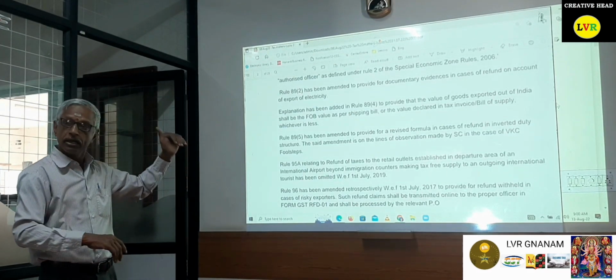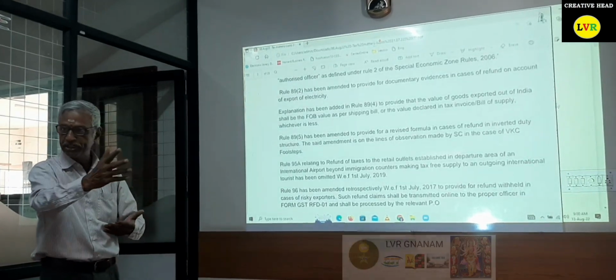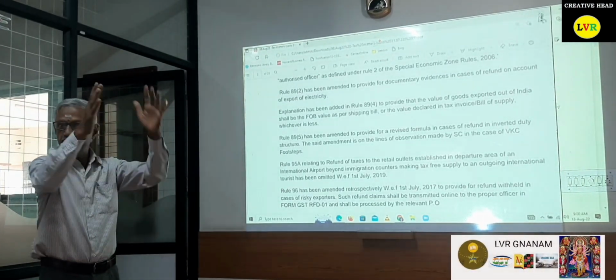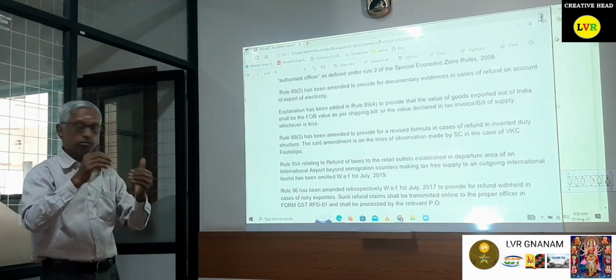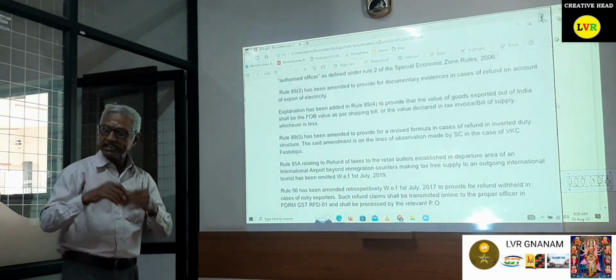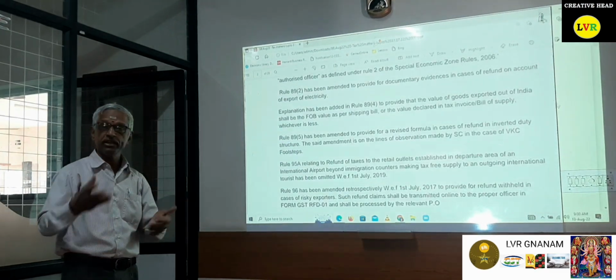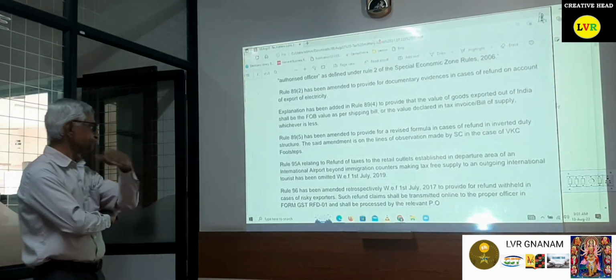So accordingly, the rule has been amended. That is, after the immigration is over, we necessarily have to go to a foreign country only. So in that case it is a tax-free supply, and tax cannot be levied on a tax-free supply. It will be treated as export. Hence, the rule has been necessarily amended.